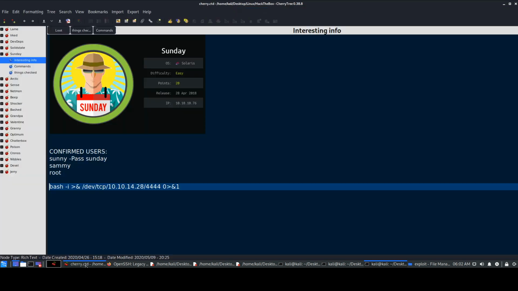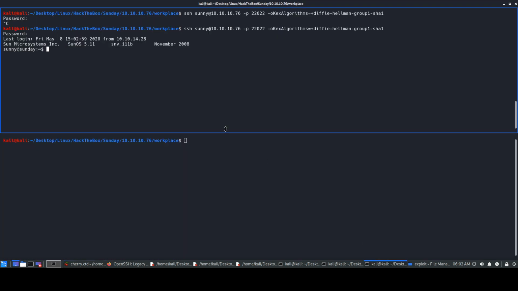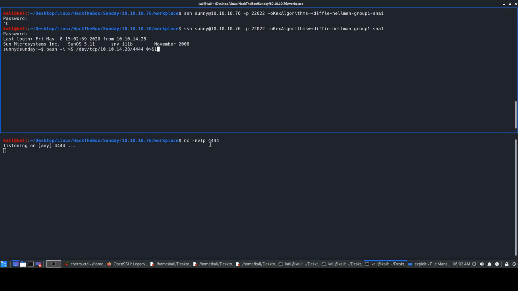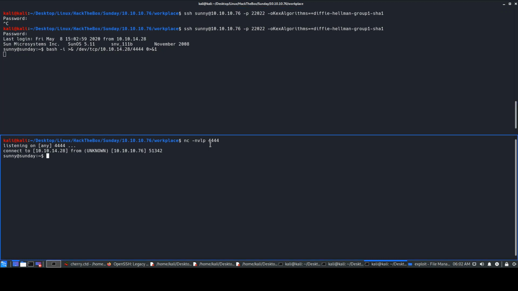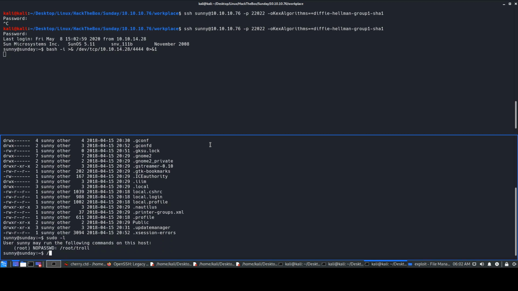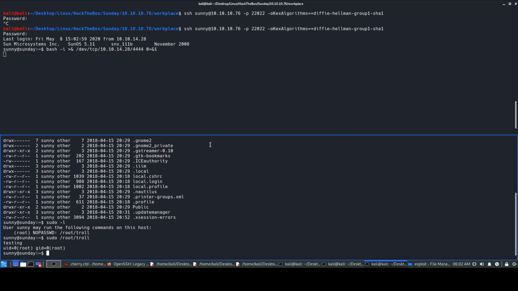So we'll obviously upgrade our shell again. We'll take this and start netcat over here on 4444. We take this, we send it, and we get our netcat again. Okay, so we do ls -la, we do sudo -l. We have this: sudo root troll. We'll run this, and once we run it, it says something like testing, and then it says UID 0 root GID 0.